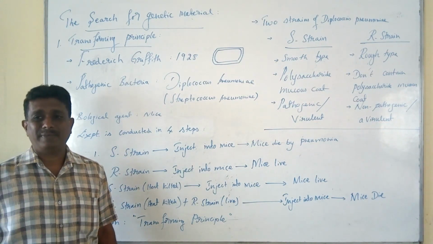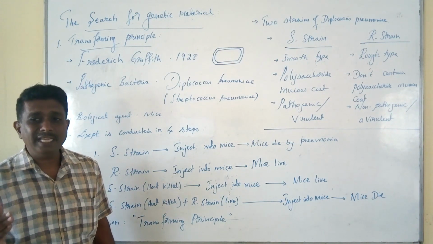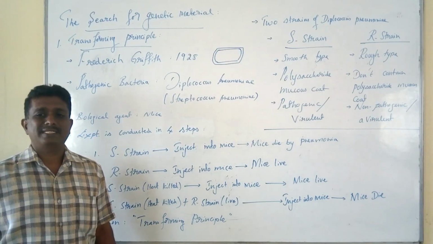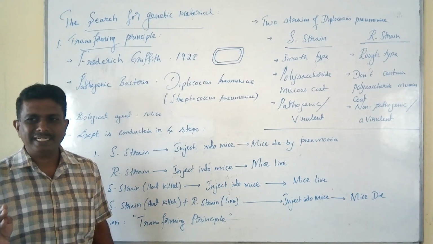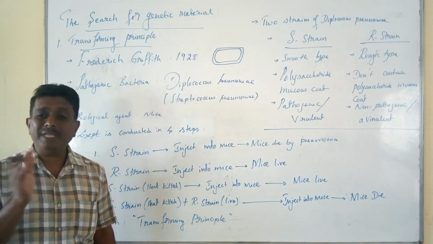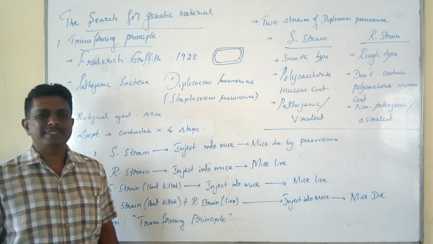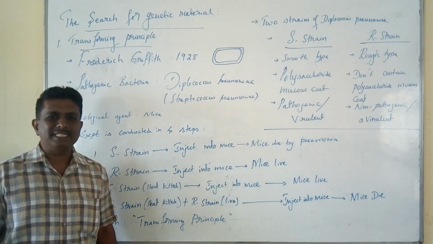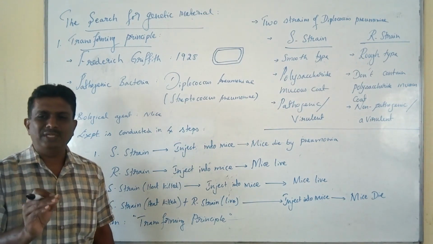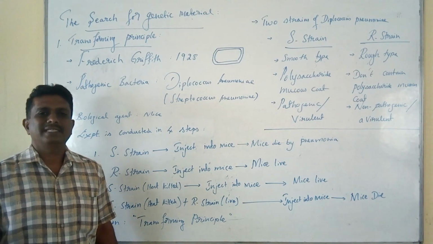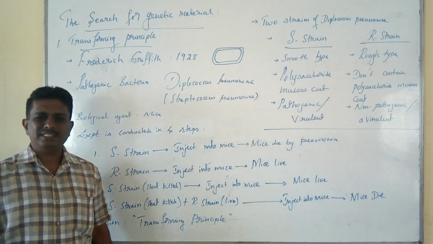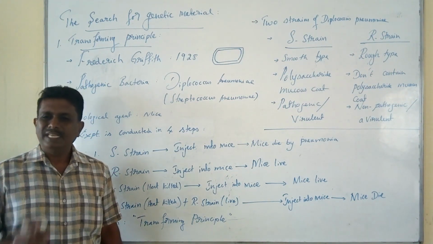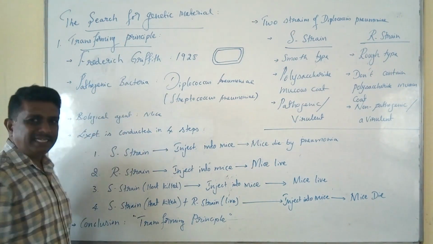When asked to explain which genetic material converted the R strain into the S strain, he simply designated it as some transforming principle, a chemical substance released by the heat-killed bacteria that changed the R strain into the S strain and made it virulent. Such a unique interpretation was made by Frederick Griffith in the search for the valid genetic material.